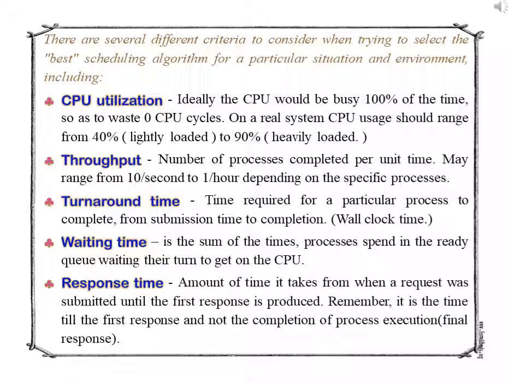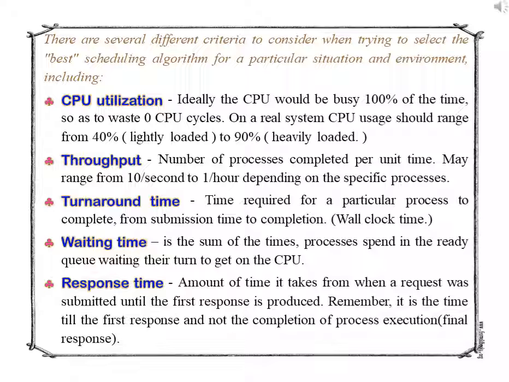For higher utilization, the CPU must be kept as busy as possible. That is, there must be some process running at all times. CPU utilization may range from 0 to 100%. In a real system, it should range from 40% to 90%.